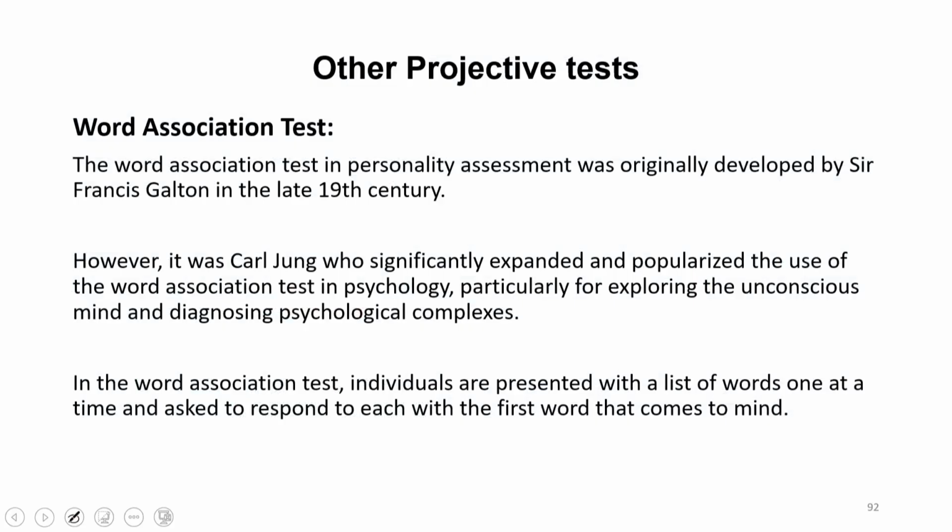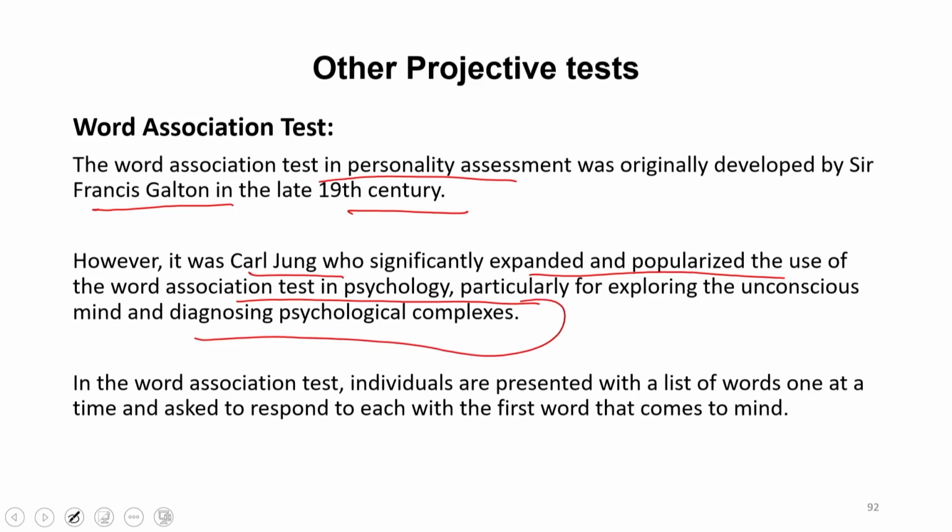Now, there are other projective tests which are not that popular, but people sometimes use them also. These are very small kinds of tests. One is called the word association test. The personality assessment was originally developed by Francis Galton in the late 19th century. However, Carl Jung, one of the most prominent psychologists, significantly expanded and popularized the use of this word association test in psychology, particularly for exploring the unconscious mind and diagnosing psychological complexes of people.